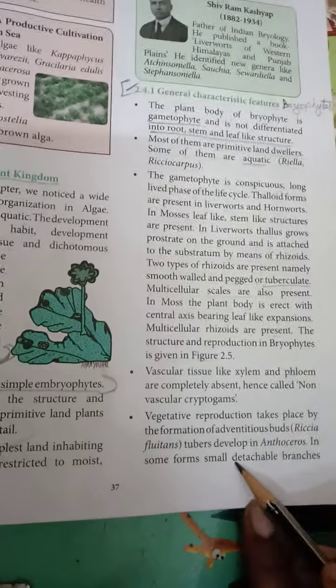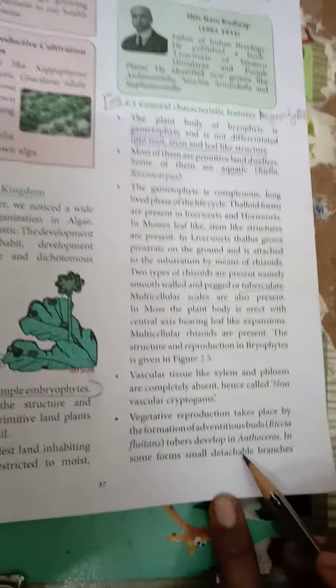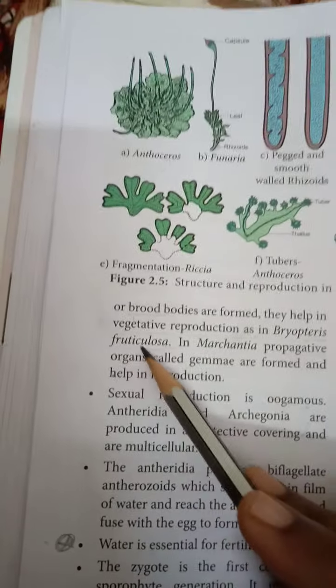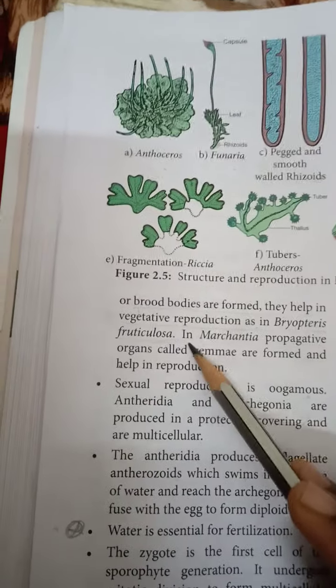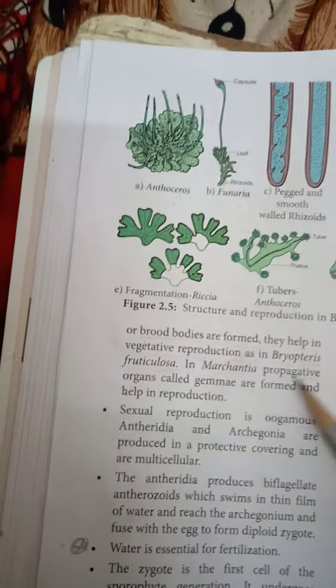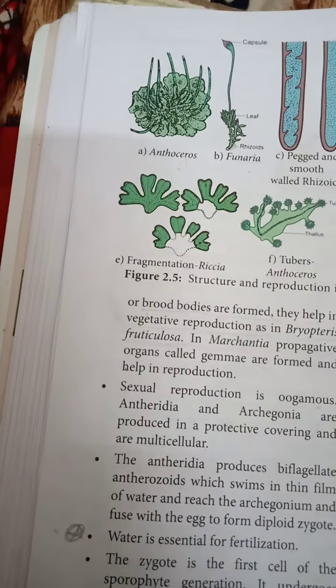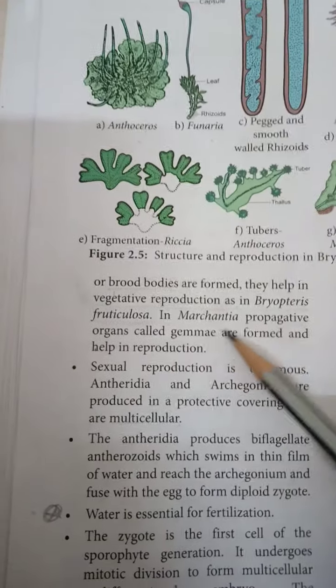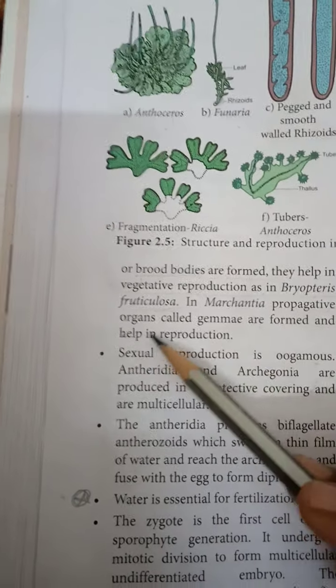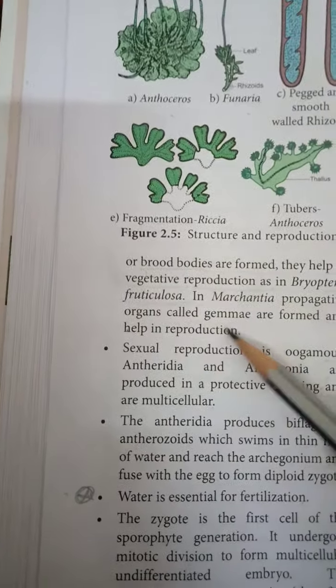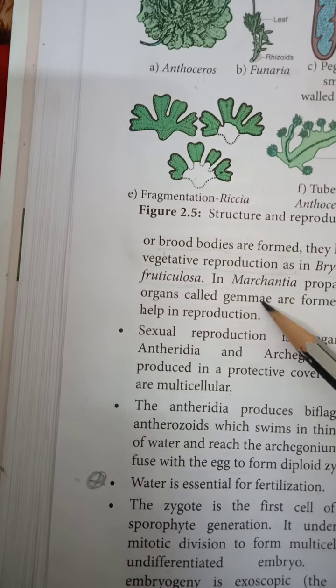In some forms, small detachable branches or bodies are formed that help in vegetative reproduction, as in Bryopteris fruticulosa and Marchantia. Propagative organs called gemmae are formed and help in asexual reproduction.